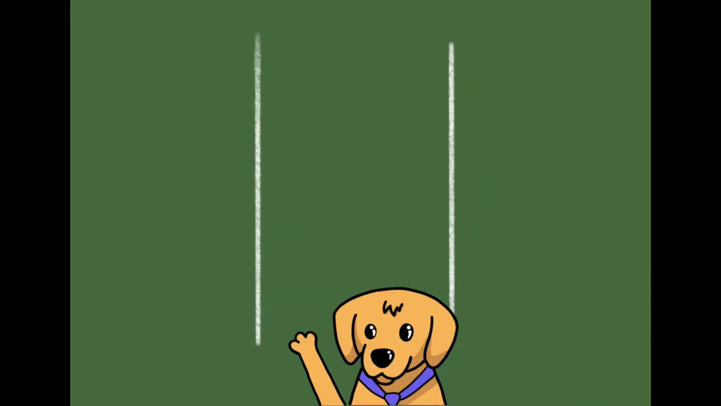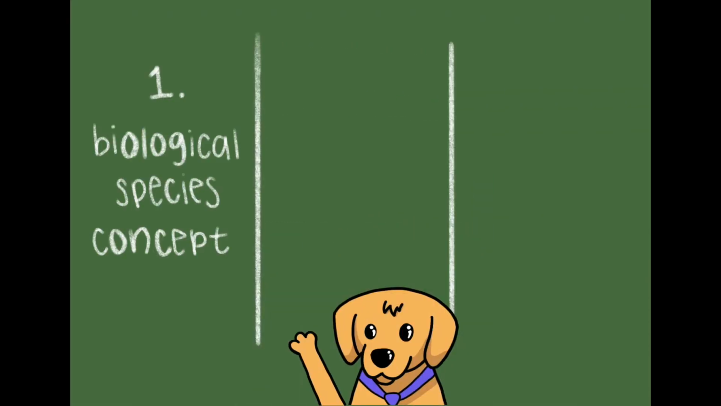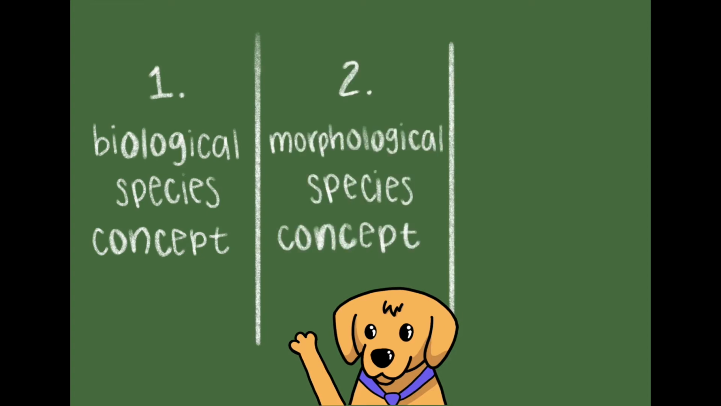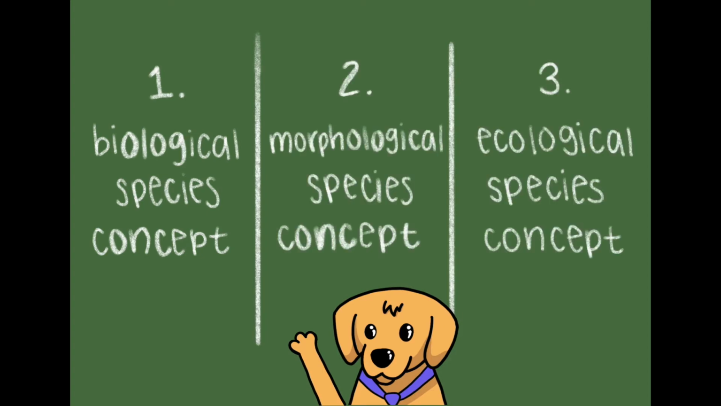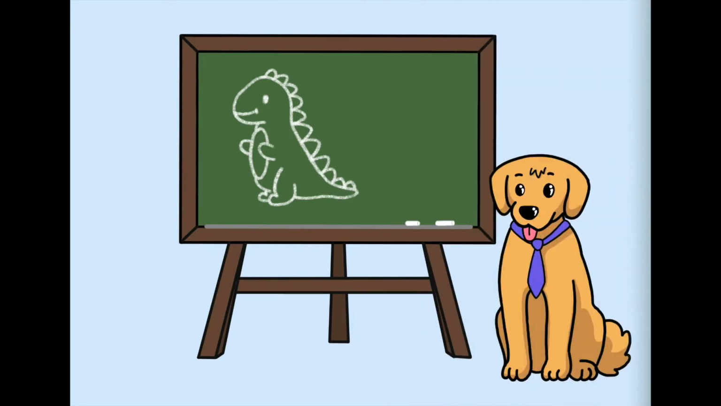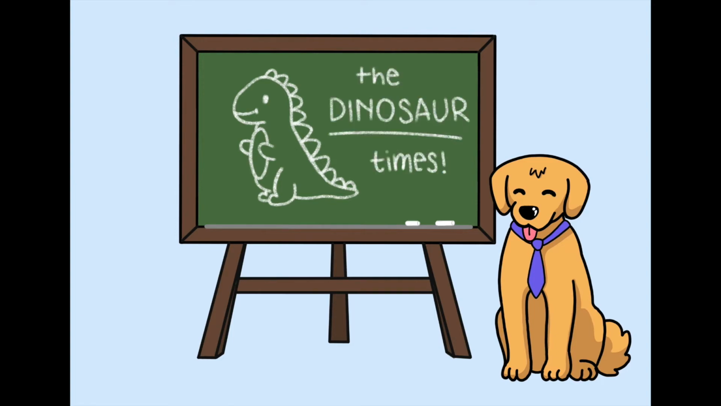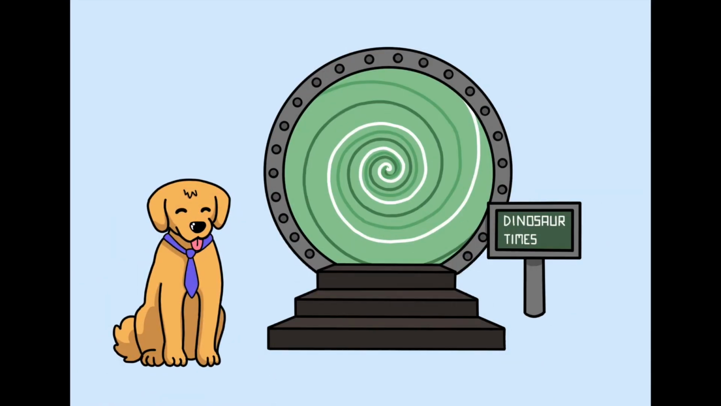The 3 species concepts we will be covering are the biological species concept, the morphological species concept, and the ecological species concept. Personally, I'm a visual learner, so I want to take you through these concepts through one of my favorite animals, dinosaurs. We can take my time machine to the age of dinosaurs.